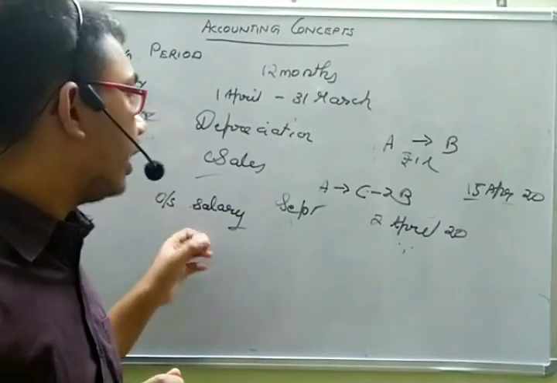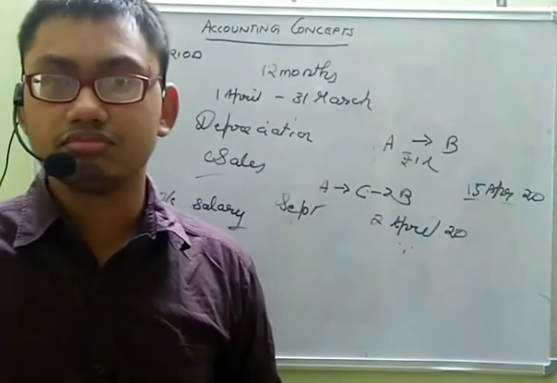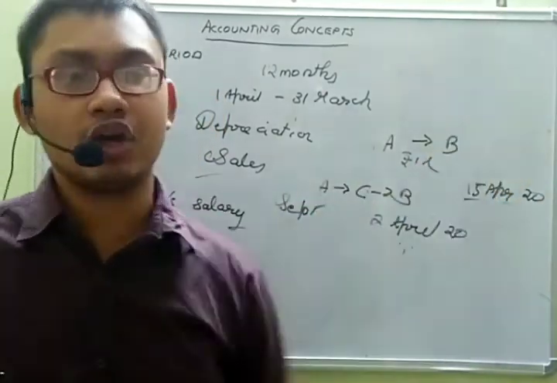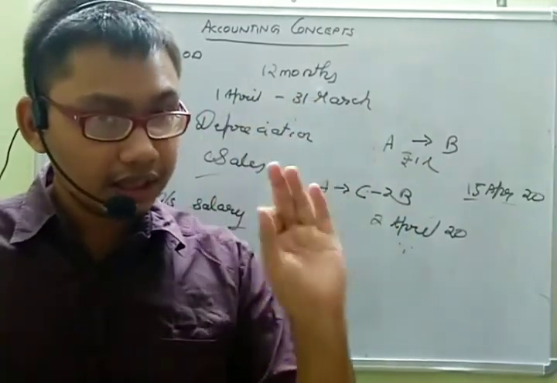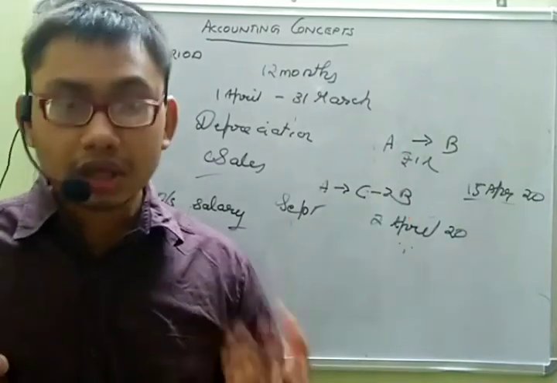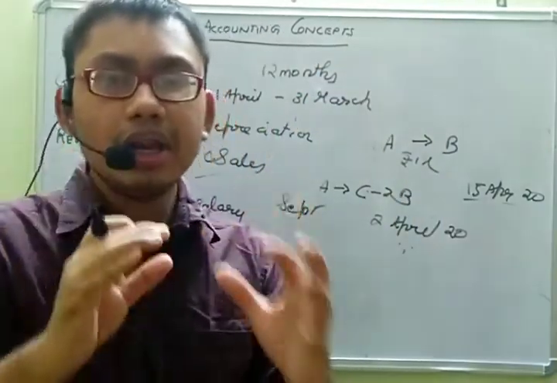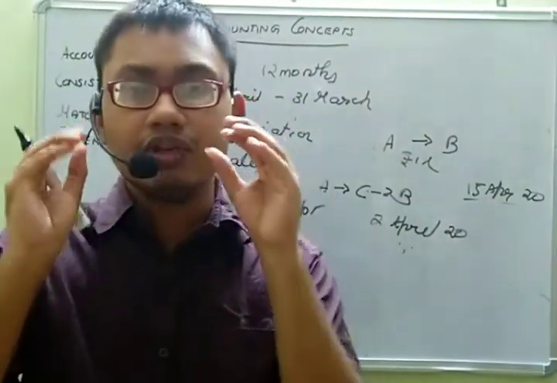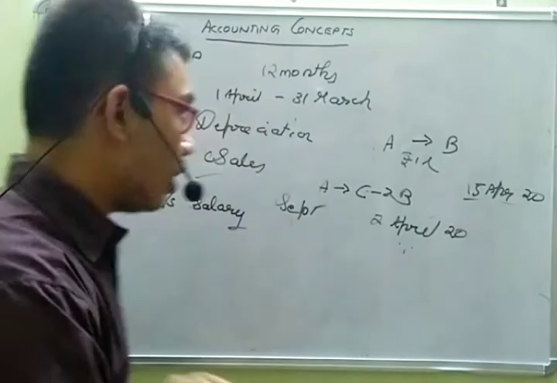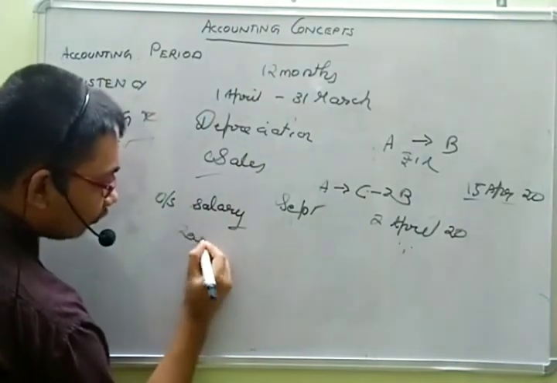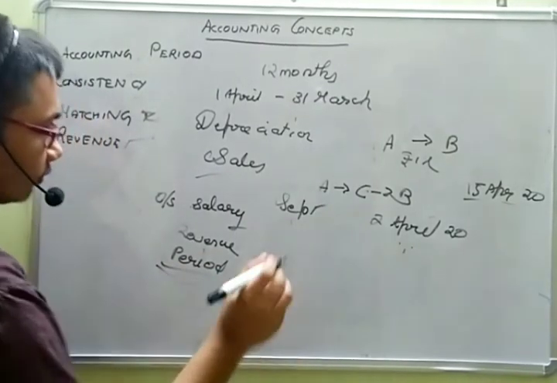But suppose by 2nd April, A paid the salary of April also. That is advance salary: you take the salary for April and you work with me for one month. But that salary will not be treated as paid for March because the period is only April. So only those expenses which are incurred to earn the revenue for that period will be treated as expense for that period.